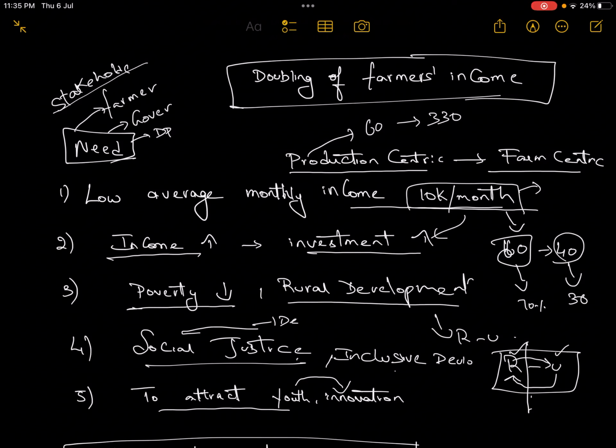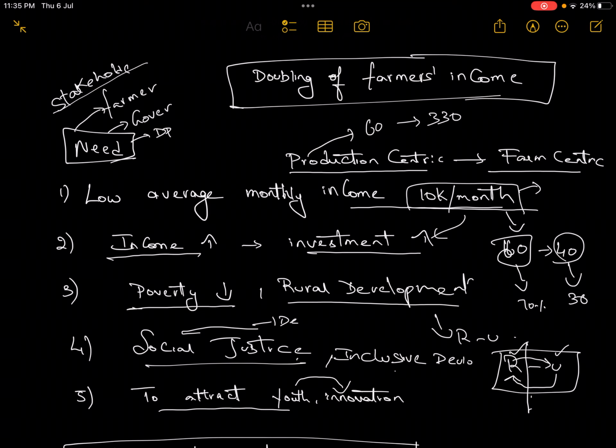Let's continue our initiative. We have already seen the various reasons for farm suicides in India and the constraints of agriculture in India. Now let's start our discussion on how to double the farmer's income.